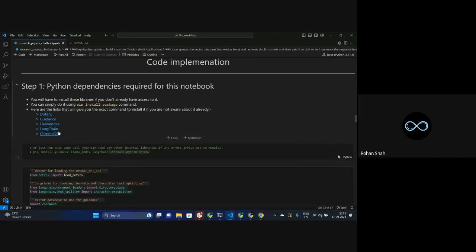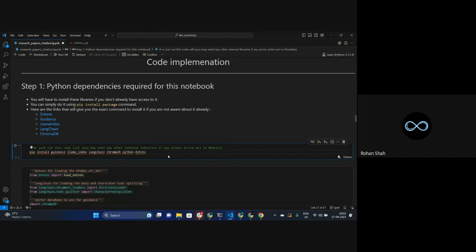Now, you might not have pre-installed this in your notebook or in your environment. So what you do is you simply use pip install and the package name. It's going to install the respective dependencies into your system. I've given the example over here. If you're not really aware of this, you just uncomment this code and simply run this particular cell.